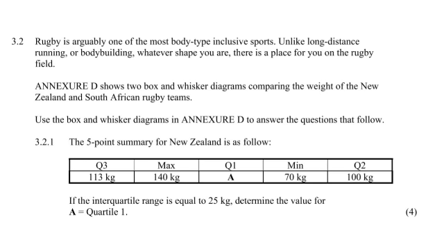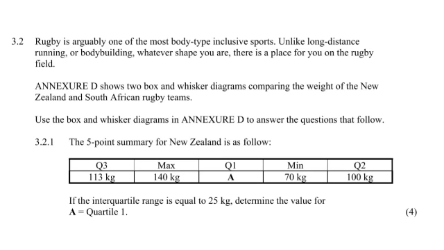Then we move on to 3.2. In 3.2 it says rugby is arguably one of the most body type inclusive sports. Unlike long distance running or bodybuilding, whatever shape you are, there is a place for you in rugby field. Annexure D shows two box and whisker diagrams comparing the weight of New Zealand and South African rugby players. Use the box and whisker diagram in Annexure D to answer the questions that follow.